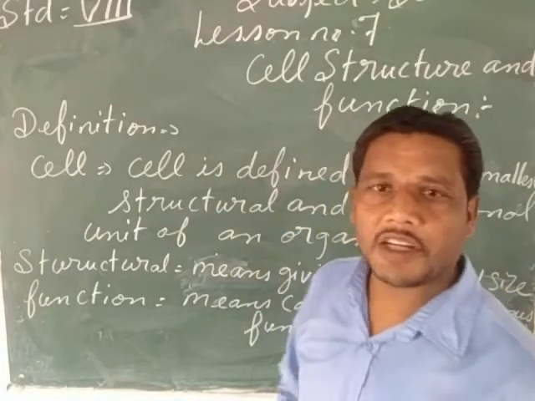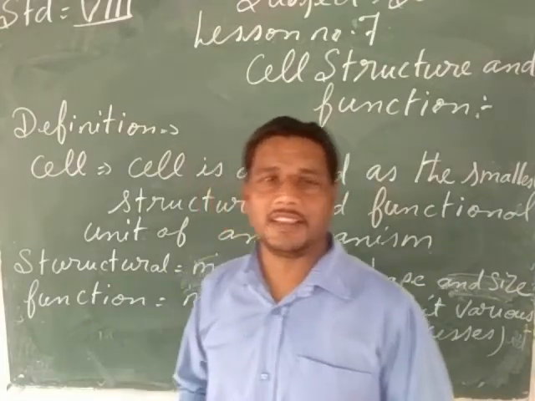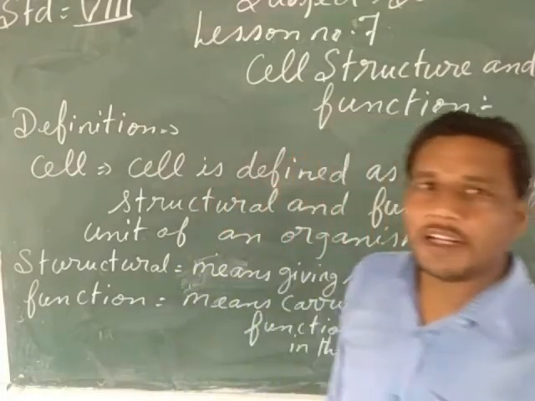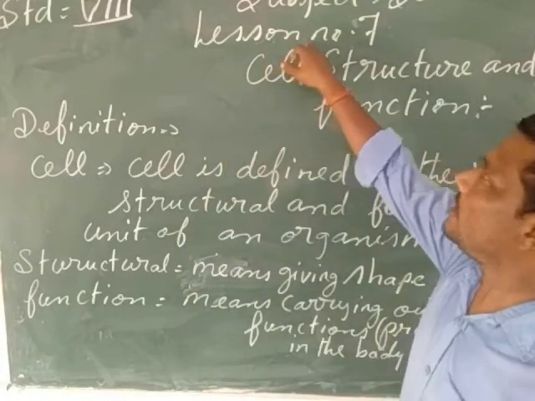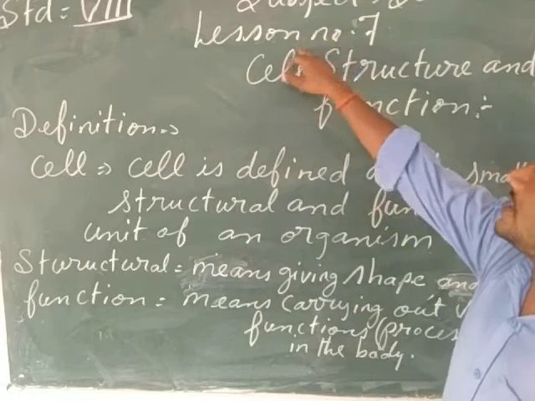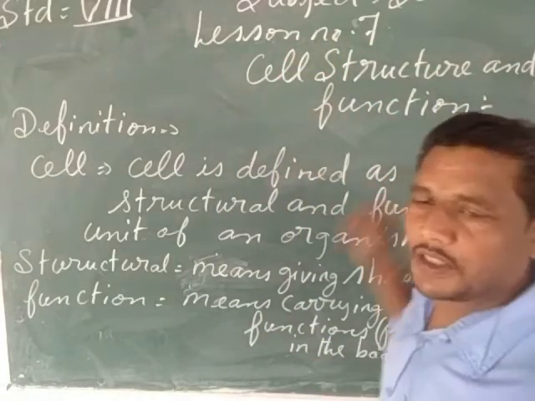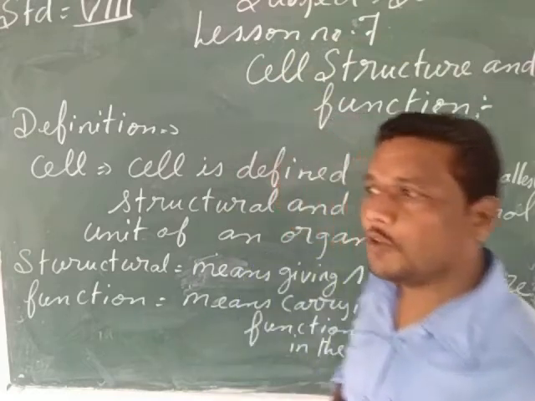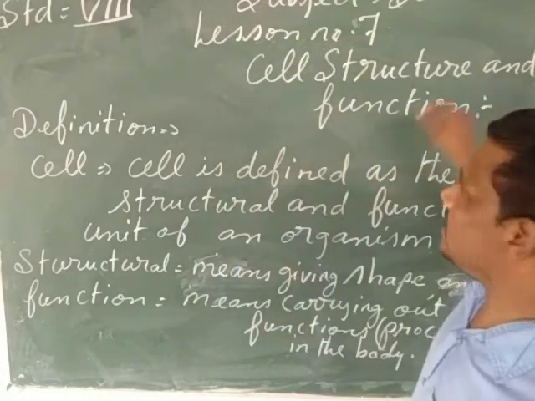As in this subject, we have already completed our lessons number 1 to 6 along with all the exercises and the question answers. So my children, today we are going to move much further in this subject. Today we are going to start lesson number 7. Lesson number 7 is going to give us knowledge about the cell structure and function.